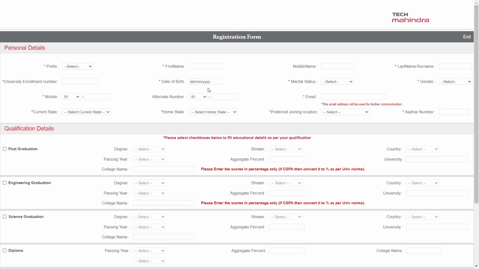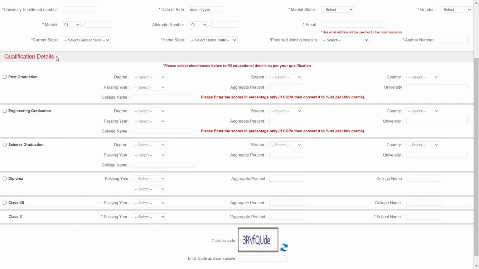You will be navigated to this registration page, where you have to fill in your personal details and qualification details like post graduation, engineering, science graduation, diploma, class 12th, and class 10th. Here you can see that you can enter any of these details, like post graduation, engineering or science graduation. You don't have to fill in all of them. If you have all of these details you can fill them, otherwise you can fill any one.